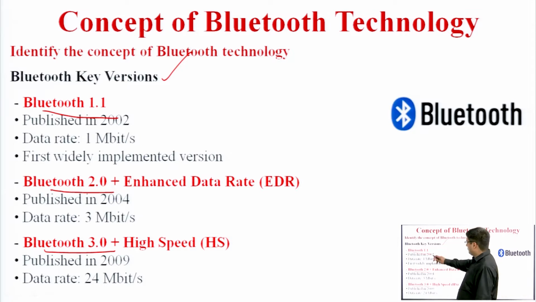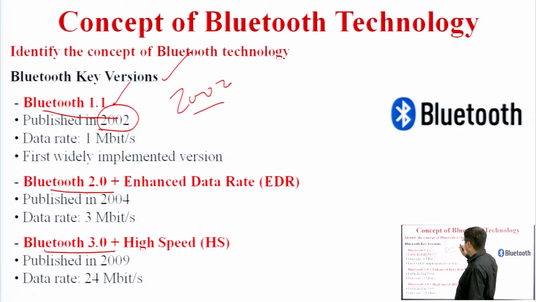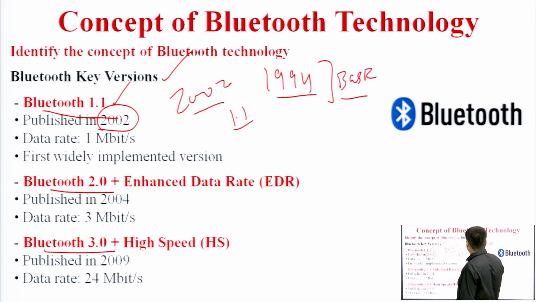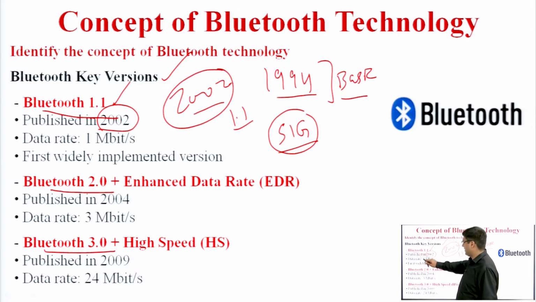The first Bluetooth version, 1.1, was introduced and published in 2002. In 2002, the Bluetooth 1.1 version was launched. The first version was there in 1994, the basic version. And after that, in the year 2002, the SIG group is responsible to introduce the Bluetooth versions. It has a data rate of 1 megabit per second. In 1 second, we can send 1 megabit of instructions and data. So this was the first widely implemented version.